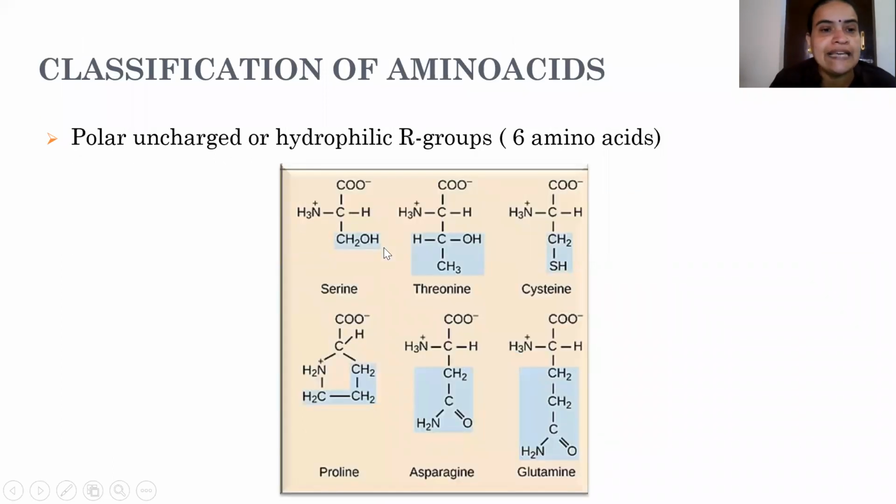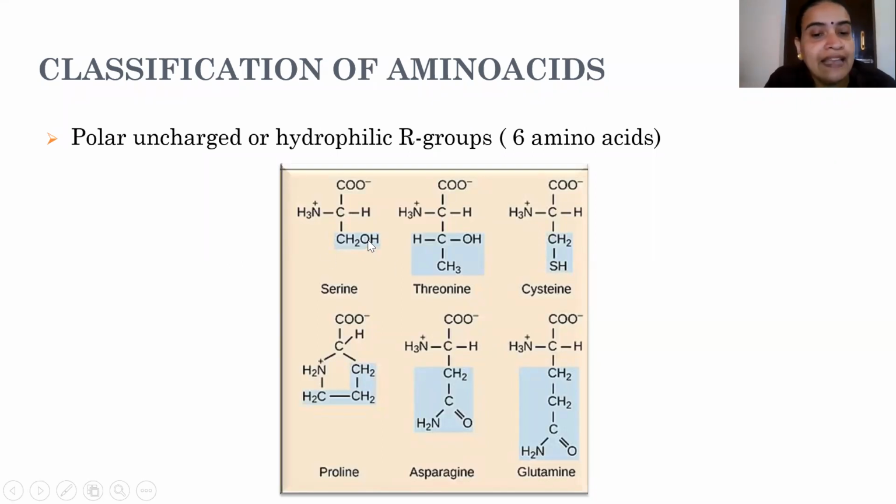Now coming to the next class, polar uncharged, or polar neutral and hydrophilic R group. Here, if the side chain is polar or hydrophilic but neutral, we have 6 amino acids as examples.